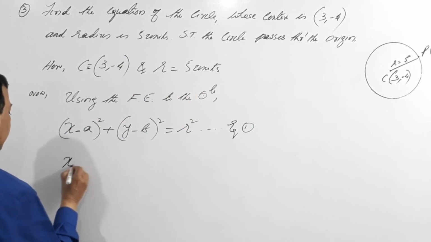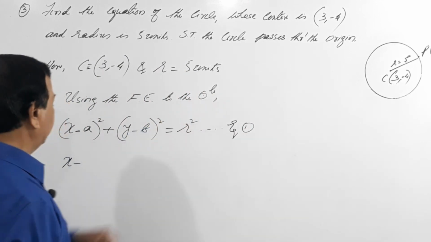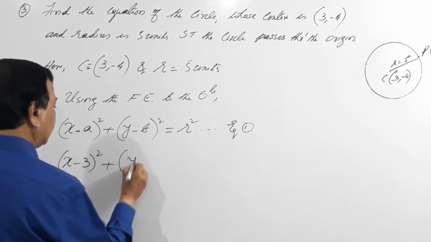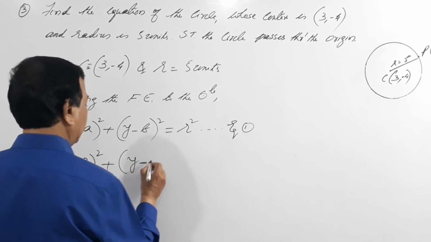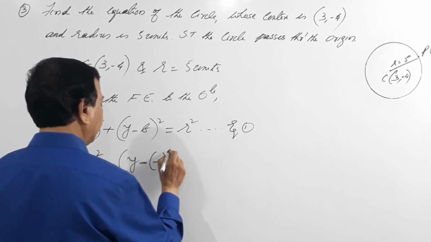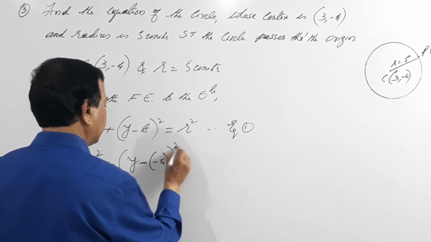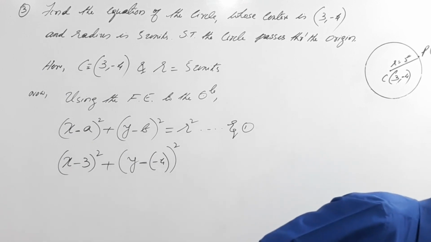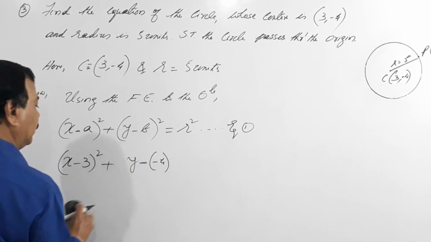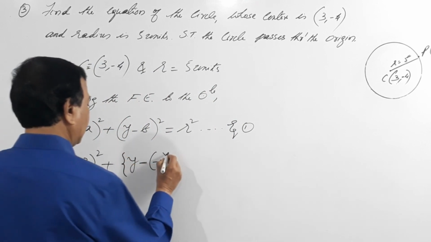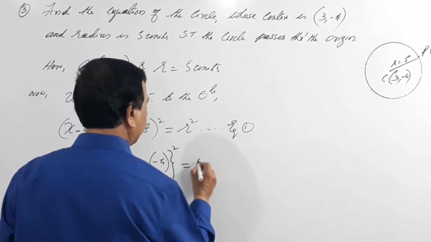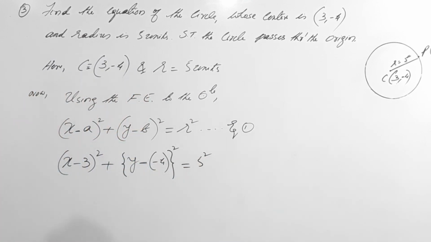So what happens here? That is (x minus a), which is 3, square, plus (y minus b), which is minus of minus 4, that is square. I have to add a bracket because there cannot be two consecutive signs together. Equals r, which is 5, square. Done.